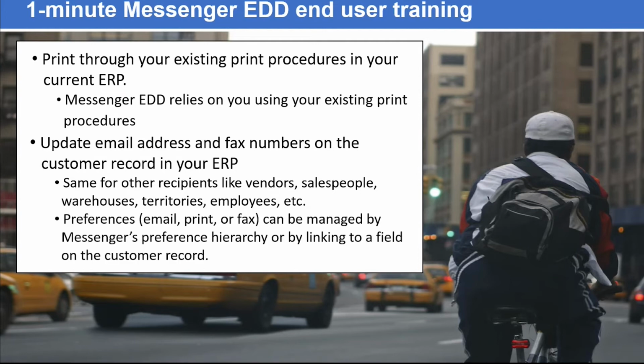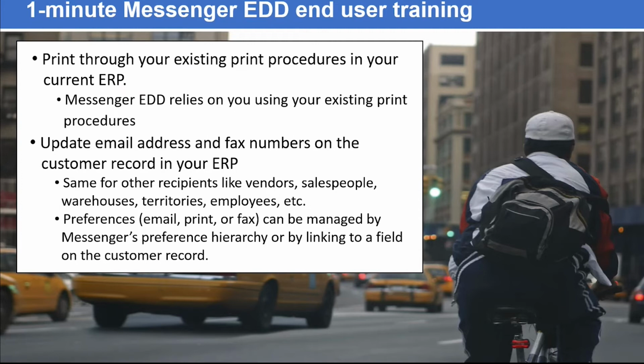The last bullet here is regarding the preference, the method of distribution. We have a hierarchy in Messenger that could handle the preference. So if you set the hierarchy to email print, what that means is it looks for an email address. If it finds the email address, it emails out the document. If it does not find an email address in the field we're pointing to, then it prints to an assigned printer for the customer copy to be then physically mailed out. So if you have a batch of 100 invoices that are processed, hopefully they're all going to email, but let's say 95 are emailed and the remaining 5 are only printed because there was no email address for those customers.